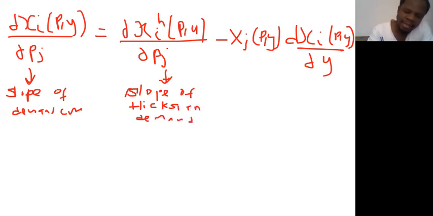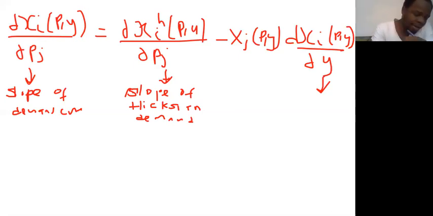And this expression here is looking at the effect of a change in income on the commodity that you are going to consume. So when you increase your income by, let's say, $1, you are likely to increase your consumption of Xi also by that amount. Is that okay? Great. So that's what we are going to look at here.